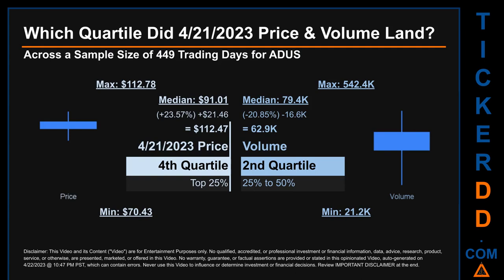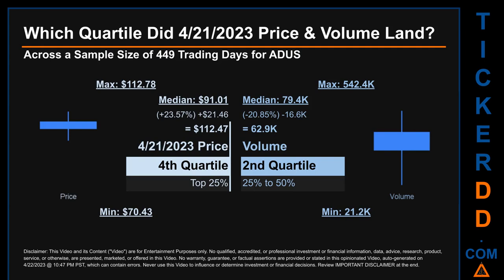Which quartile did April 21, 2023 price and volume land? Across a sample size of 449 trading days, the maximum end-of-day price for ADUS was $112.78 while the minimum was $70.43. Within that price range, April 21, 2023 price, of $112.47, landed within the fourth quartile, meaning that it was within the top 25% of all sampled end-of-day prices.